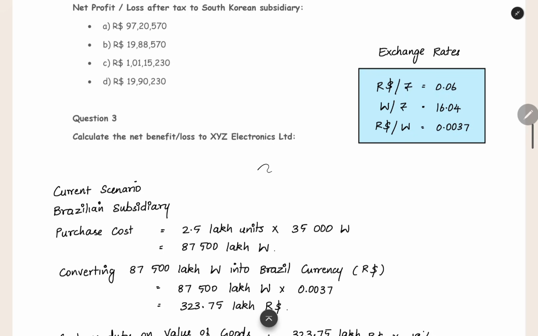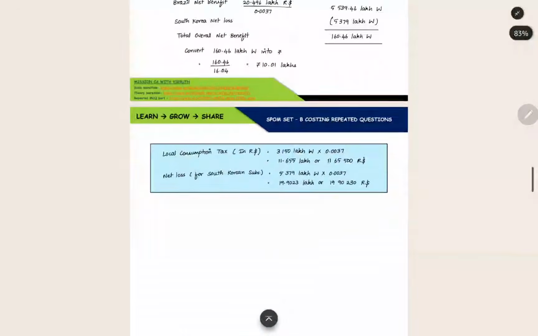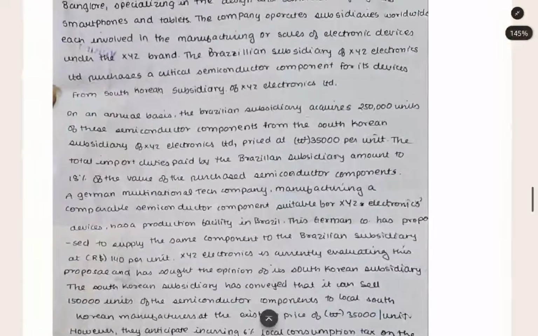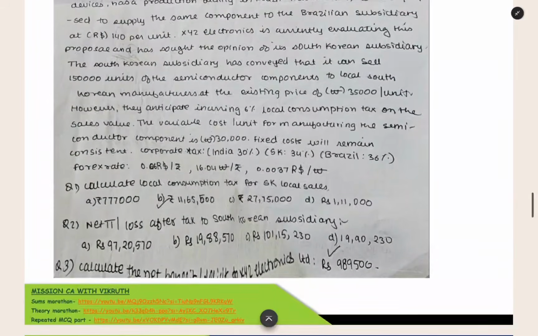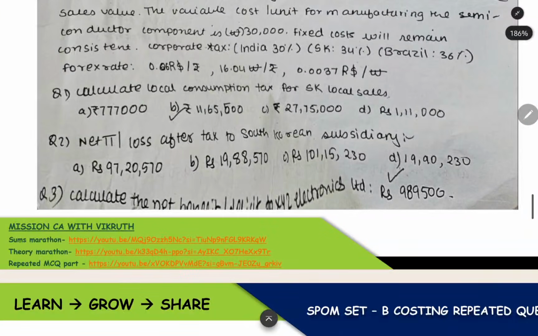Now this third question we already found out the answer, 10 lakh 1,000. Now this question we solved without any flaw, but I already told that we have a flaw in the question. We have a mistake in the question. Everything is the same thing which I have given in the text format, but here one thing is wrong. They have given the options in terms of rupees, but actually this is in terms of Brazilian currency or R dollar. If you change it to R dollar, you are getting the answer. But when you convert it into rupee, you are not getting any of this answer. So that is a mistake in this question. I don't think they would have done it intentionally.